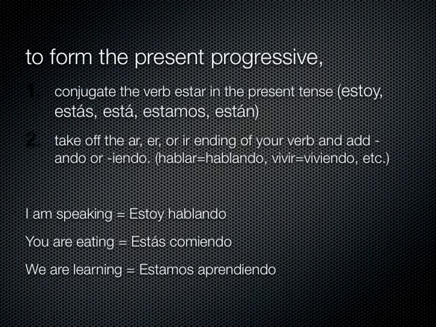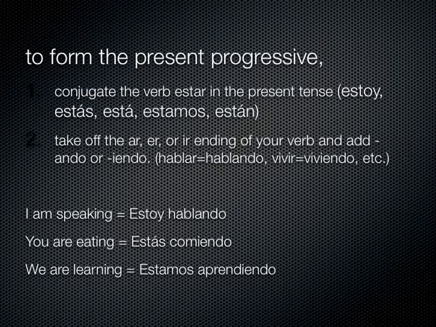Notice that you have two verbs in the sentence. One of them is your form of estar, and that's the verb that shows who's doing something in the sentence. So estoy means I am the subject in the sentence. Estás means you are the subject, and so on. And the gerund is just telling what it is that's happening. So notice hablando, comiendo, aprendiendo are just sort of generic forms.